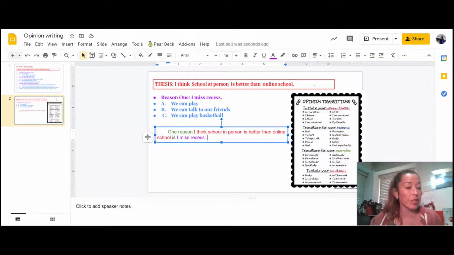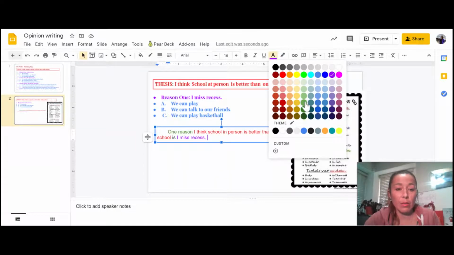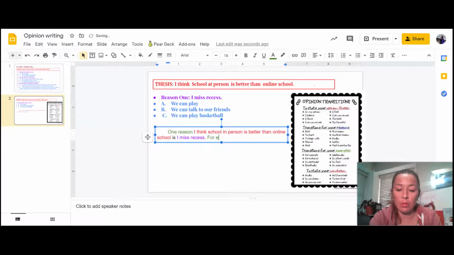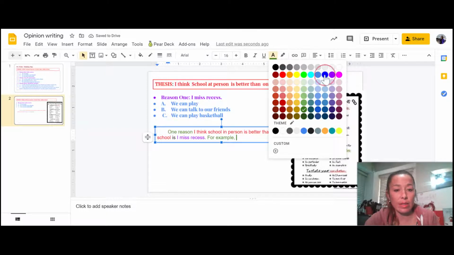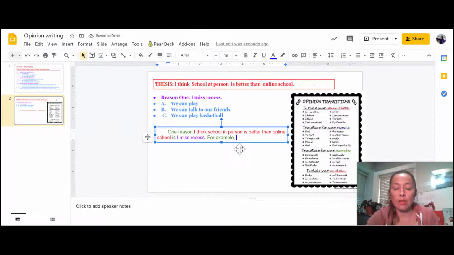And now we just have to turn her examples into some good sentences. So we have a list of reason transitions, linking words we can use. I'm going to just pick an easy one, my favorite one, for example. Because I think we don't always have to be fancy. We're just giving our examples. For example, and I'm going to go straight down her ABC list and start turning those into sentences. Sometimes in your notes you have little phrases and you can add some words so that your paragraph sounds more fleshed out, with a little more detail. Her first example is we can play. So let's add to that a little bit.